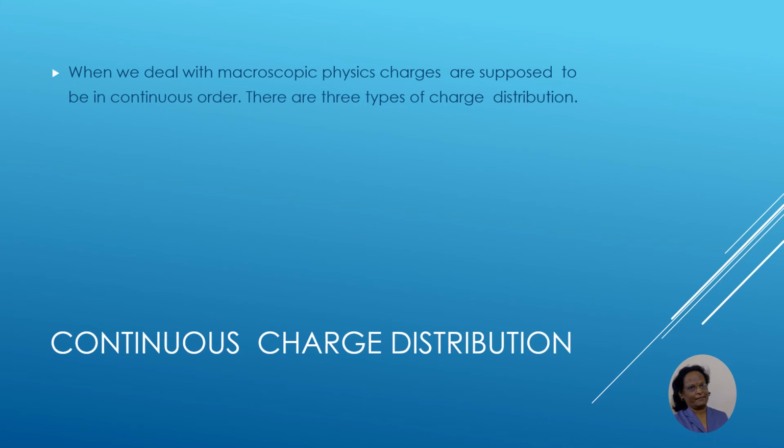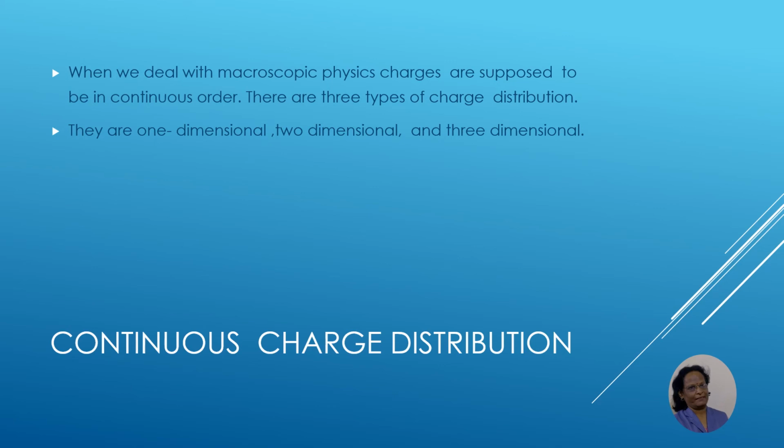When a large number of charges are placed continuously near each other, we cannot exhibit a discrete nature, so we consider a continuous nature, and this continuous charge distribution can be of three types: one dimensional, two dimensional, and three dimensional.